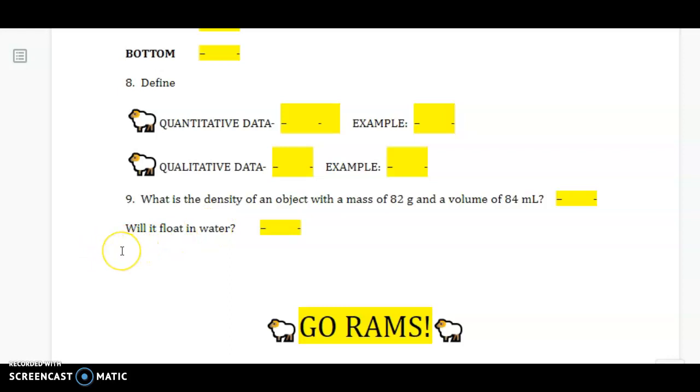If it was something else, will it float in rubbing alcohol? You'd need to know the density of rubbing alcohol for that comparison. Greater than rubbing alcohol, sink. Less than rubbing alcohol, float.